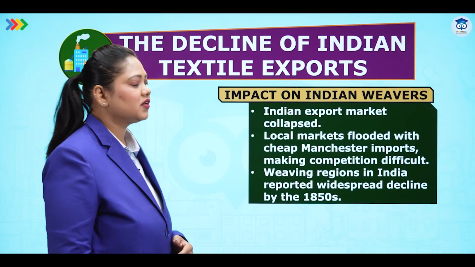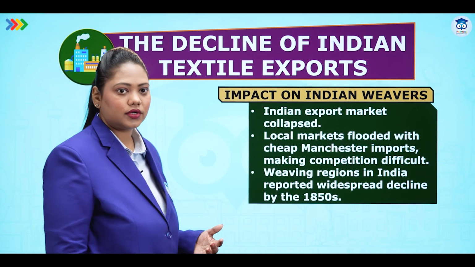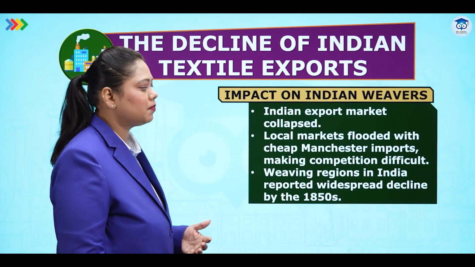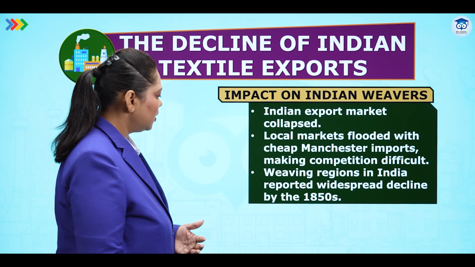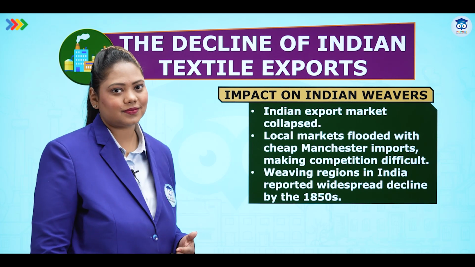The impact on Indian weavers. The Indian export market collapsed, totally destroyed. Local markets were flooded with cheap Manchester imports, making competition very difficult. Weaving regions in India reported widespread decline by the 1850s.